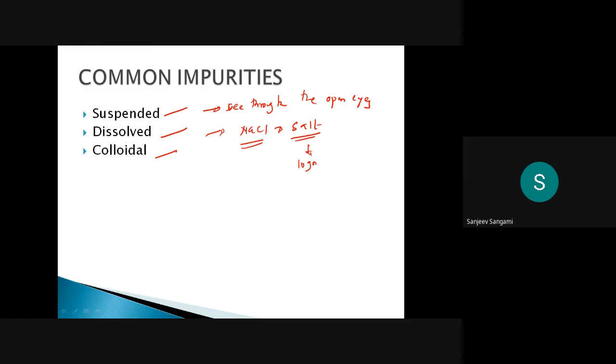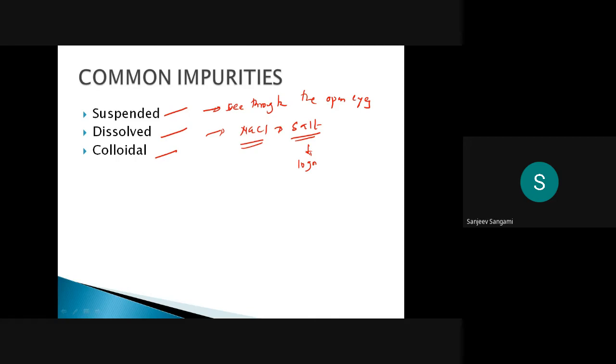Whichever the milk particles, if they are there, we can say they are colloidal particles. Most of the time, whichever particles are there in milk, they are all colloidal in nature. They will not settle under the influence of gravity. So then, if that is the case,